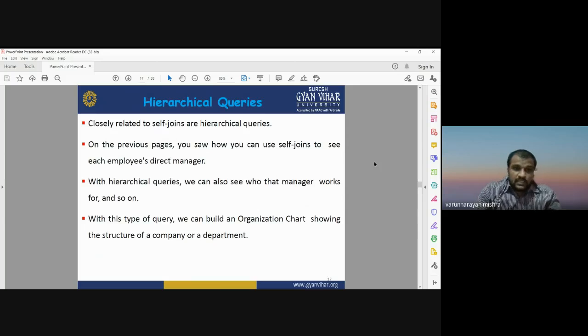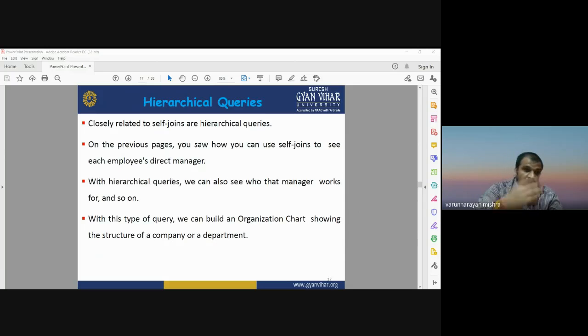Now hierarchical queries are very important. These are closely related to the self join, because when we are going for the self join, there may be some recursive analysis. So hierarchical queries are very important, and they are very much related to the self join operation. On the previous slide, we saw how we can use the self join to see each employee's direct manager. If within the table you are looking for some information which is not shown in the table previously, that kind of query can be done using hierarchical queries.